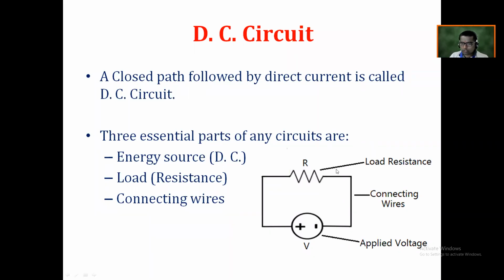Now have a look at this diagram. If you see this diagram, you will observe that here is one energy source. We call it a DC energy source. It has two terminals, the positive terminal and the negative terminal. As we know, electrons always move from the negative end towards the positive end. So we say that the conventional direction of current always moves from the positive terminal towards the negative terminal through the external circuit. Get it, my point?